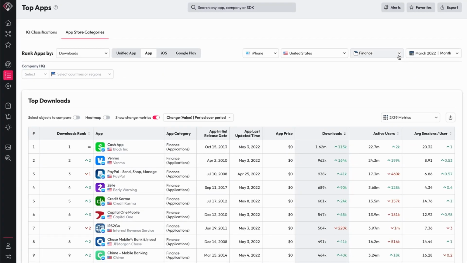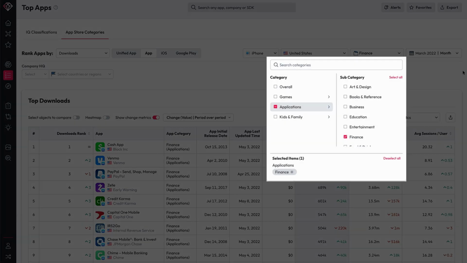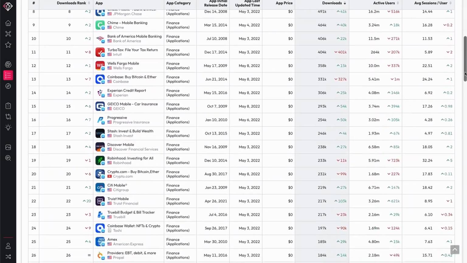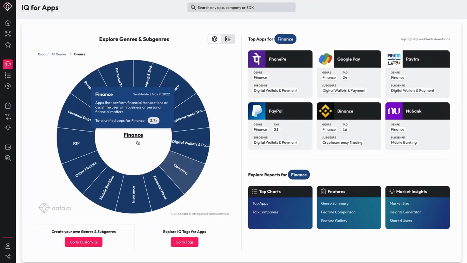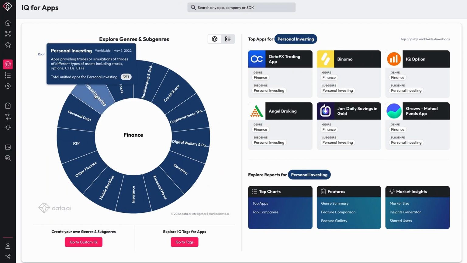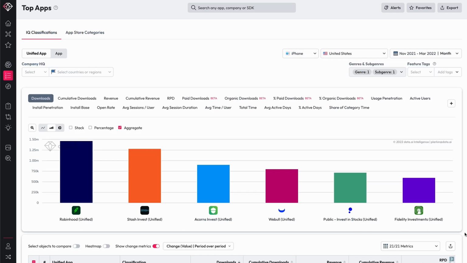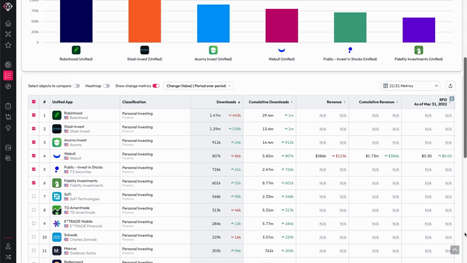For example, while evaluating personal investment apps, the default App Store finance category may omit relevant apps, while surfacing irrelevant ones, resulting in poor analysis. In AppIQ, personal investment is a pre-built category enabling accelerated analysis, idea validation, and better decision-making.